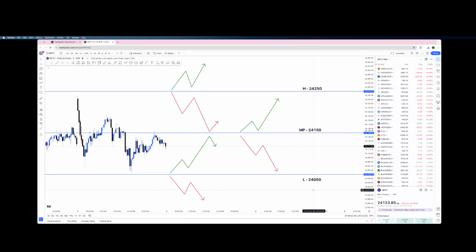So let's see after the market how these lines have reacted. I'm not going to change this chart. I'm just going to let it be the same. Okay. Let's see after the market.